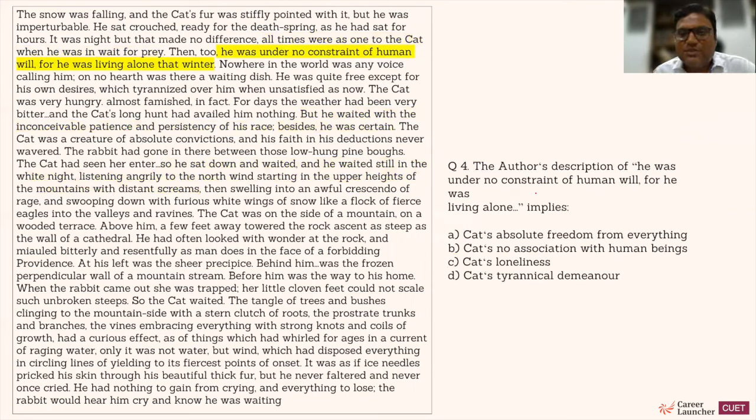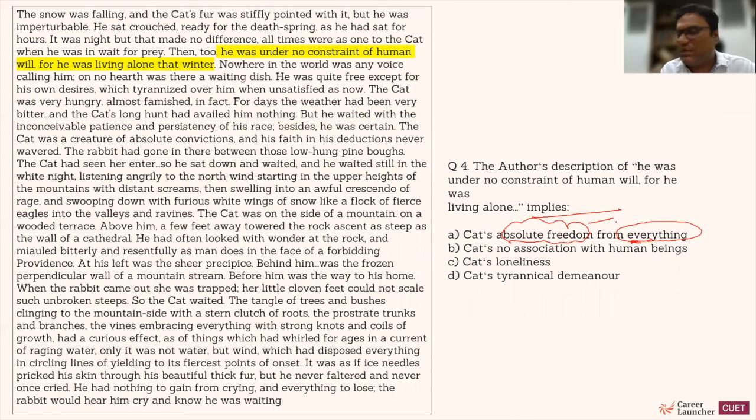The author's description, he was under no constraint of human will, for he was living alone, implies. So here it has said that. So it's a direct question. I can go and check. Then too, he was under no constraint of human will, for he was living alone that winter. Cat's absolute freedom from everything can never be the answer. Let me give you a tip. Please remember such extreme words, absolute freedom kind of thing, from everything.